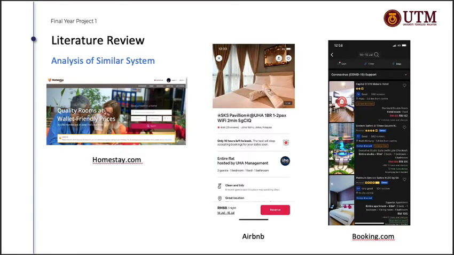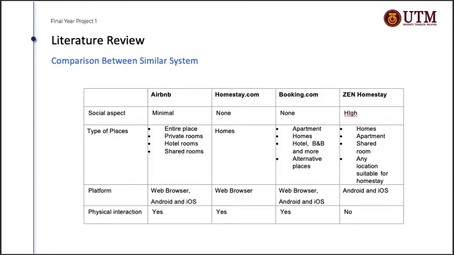Now we shall be doing the analysis of similar systems, and the similar systems that I have chosen are Homestay.com, Airbnb, and Booking.com. These systems are the ones used by most people for homestay bookings. As we can see here, now I shall be comparing those three systems with my system in multiple aspects.